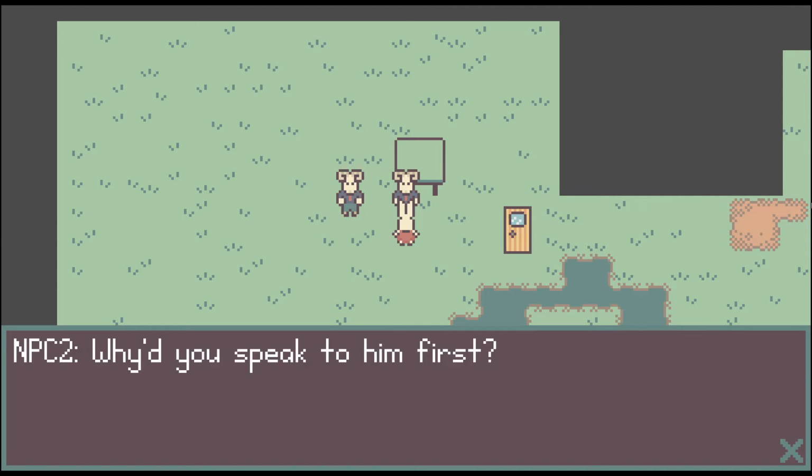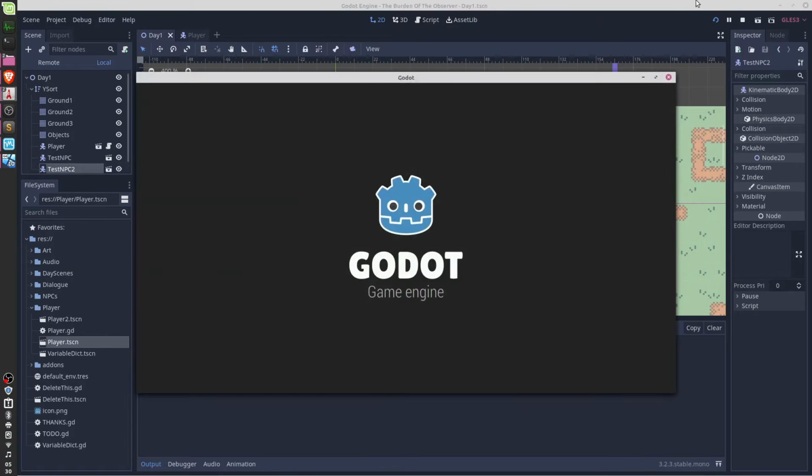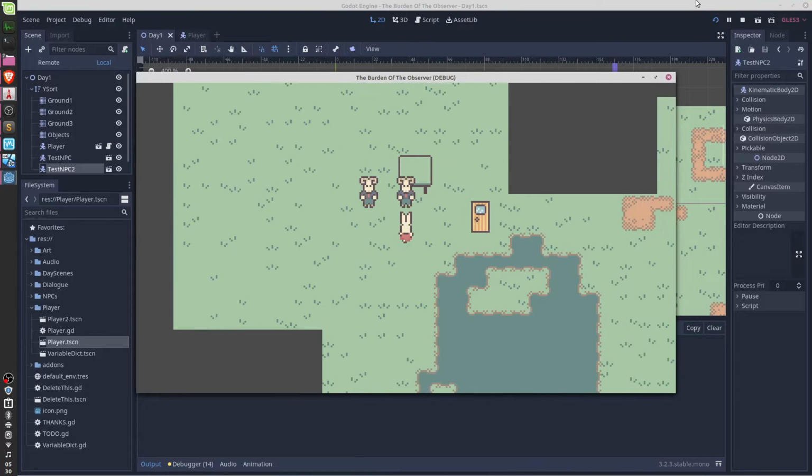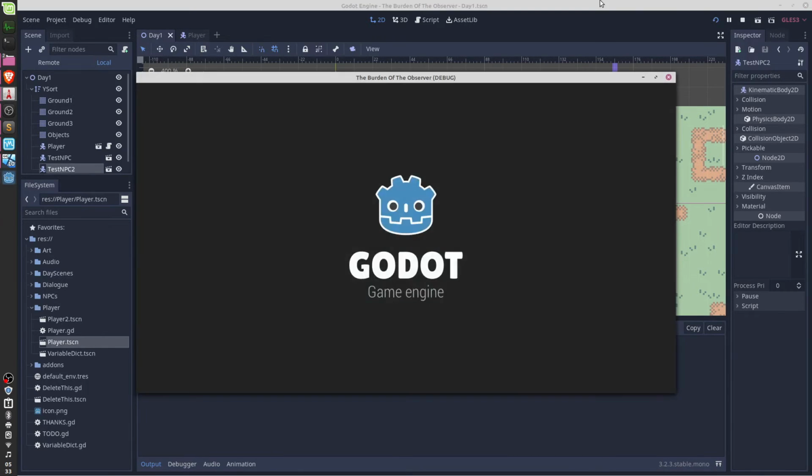See, I get this response now, but if I restart the game, I get a different response. To do this, the dialogue manager sets and looks for keys in a dictionary, meaning if I want a non-dialogue action to affect the dialogue, I can just add a key for that.